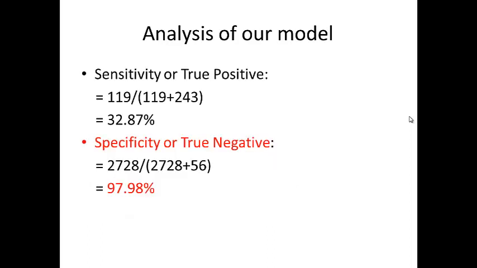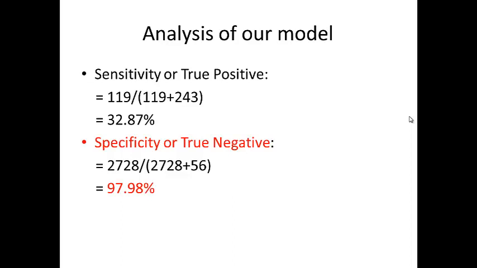For the training data, we got the overall accuracy as 90.49%. This is the analysis of our logistic regression model. Here you can see the accuracy rate of 90% was achieved through the logistic regression model. Coming to the sensitivity and specificity analysis, the sensitivity is a true positive rate: how many customers are going to accept the term deposit. We calculated the sensitivity and specificity percentages; we got 32% for sensitivity and the specificity is 97%.